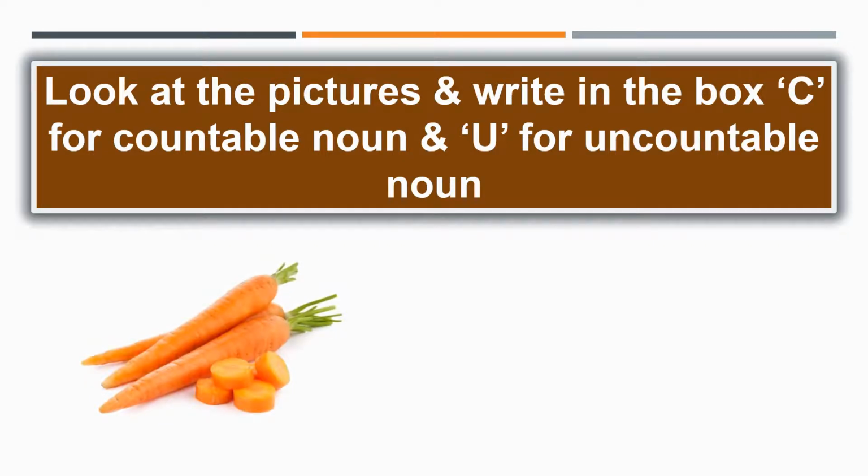What can you see in the picture? Yes, it is a picture of a carrot. So carrot is a countable noun or uncountable noun, you have to decide, and then according to that you have to write C or U, whichever is correct. So let's see. Yes, the answer is C because we can count it. So countable noun. Let us see the next one.